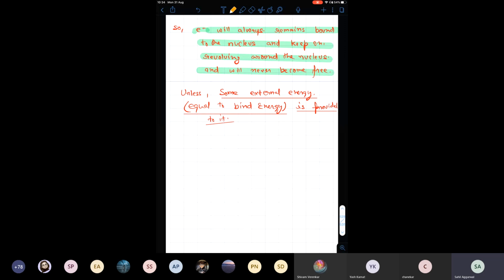The electron will come out of the atom, as we have done in the photoelectric effect. Remember the photoelectric effect, Shivam? In the photoelectric effect, we provided sunlight to the metal. That energy we provided from outside, and the electron came out of the metal.